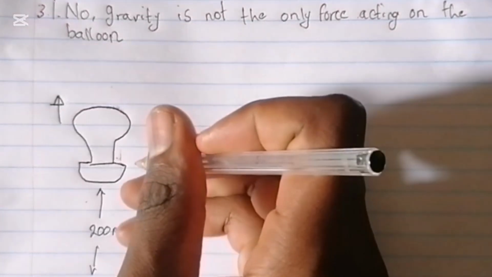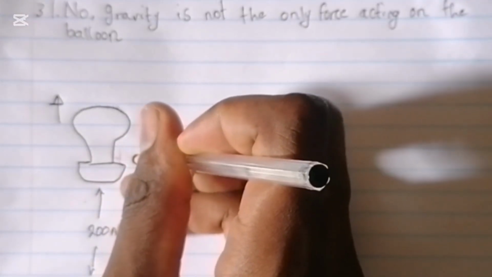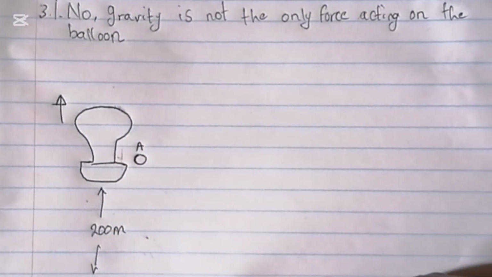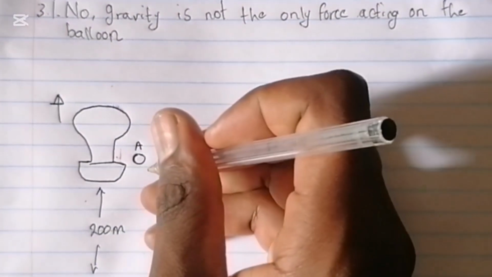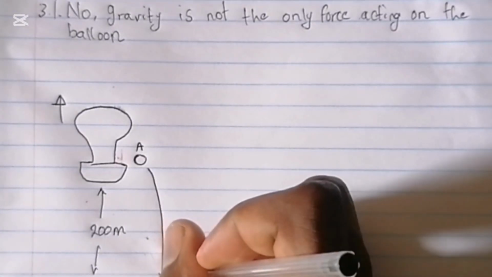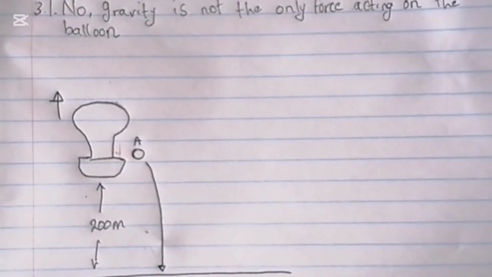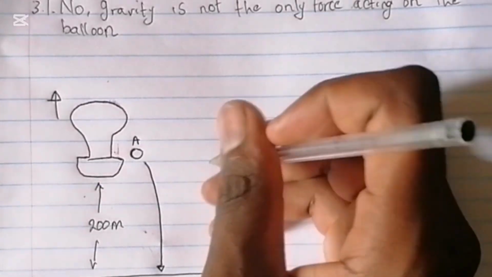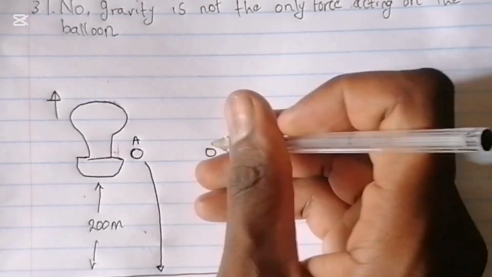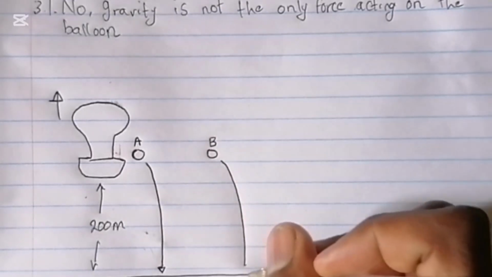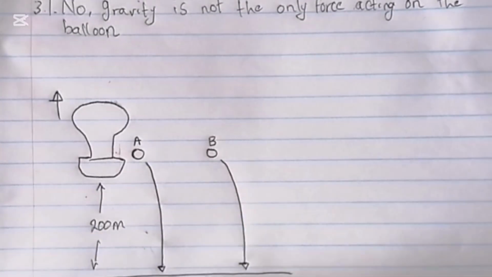A stone A is dropped from the balloon, which means it will go down. And then they say another stone B is dropped 5 seconds later. Okay, let's just draw it here. Stone B is also dropped 5 seconds later.